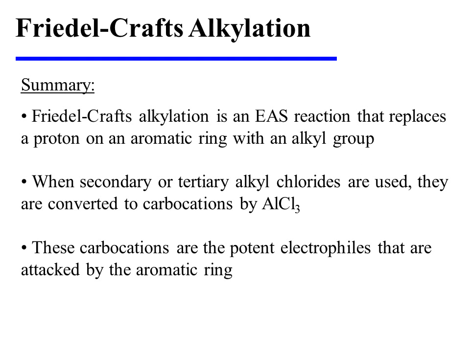In summary, Friedel-Crafts alkylation is an EAS reaction that replaces a proton on an aromatic ring with an alkyl group. When secondary or tertiary alkyl chlorides are used, they are converted to carbocations by aluminum trichloride. And these carbocations are the potent electrophiles that are subsequently attacked by the aromatic ring.